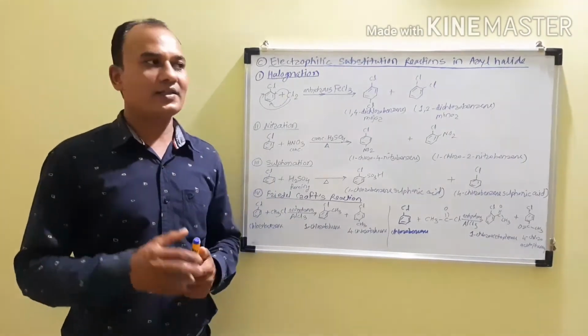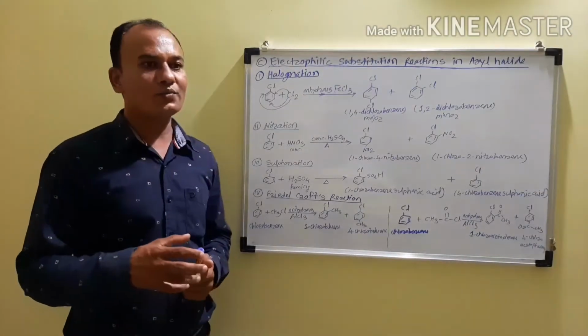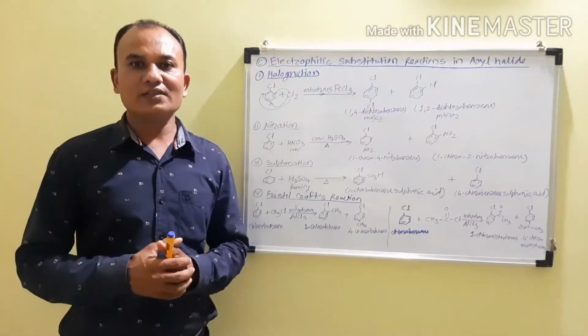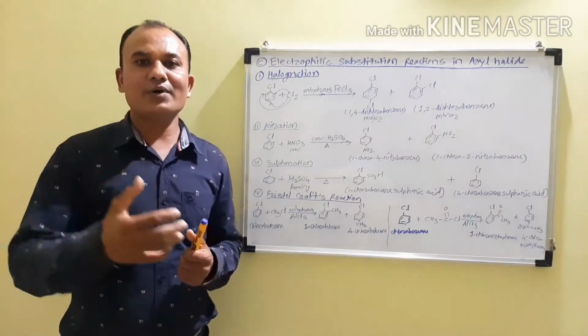Second thing, when we observe haloarenes, they are stabilized by resonance.